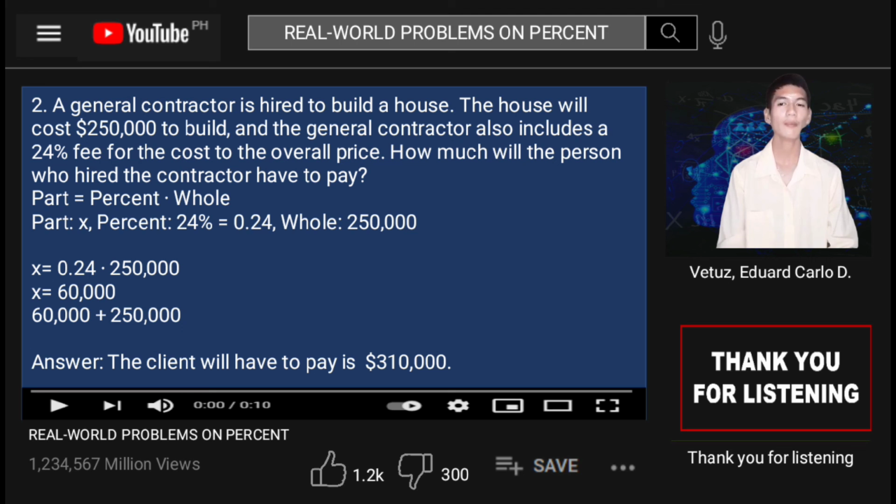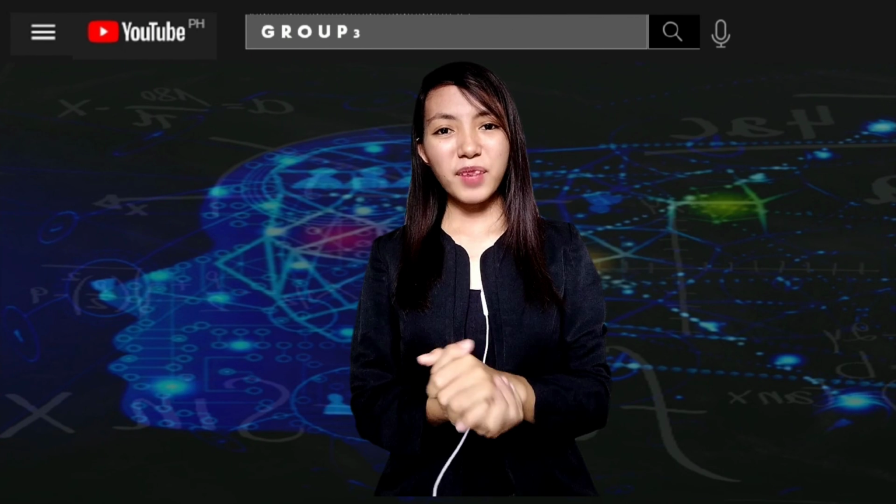To find the total amount that you will have to pay, add the fee to the sale price. So the sale price is 250,000 plus our fee is 60,000. So the client will have to pay $310,000.